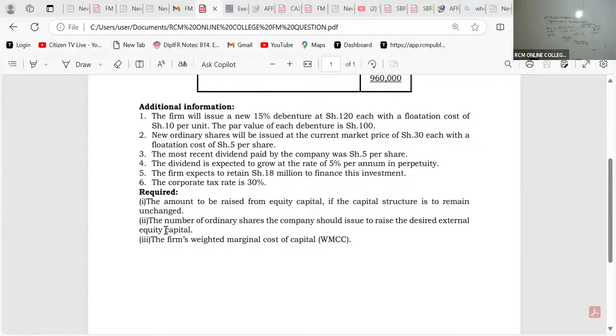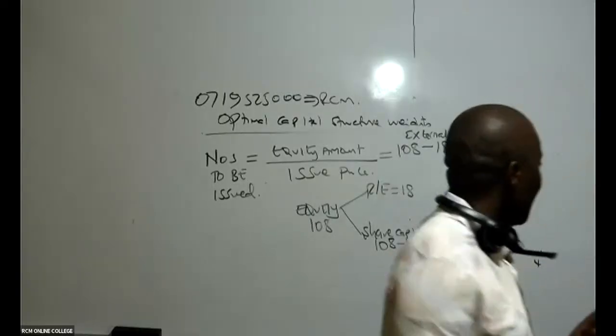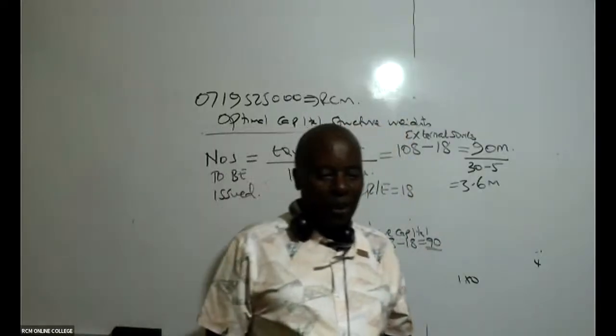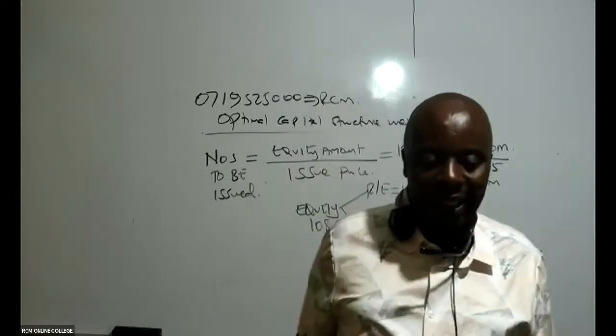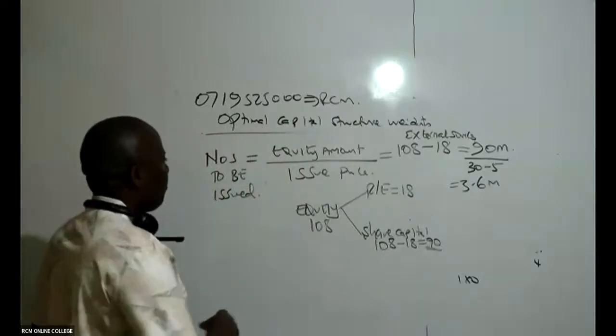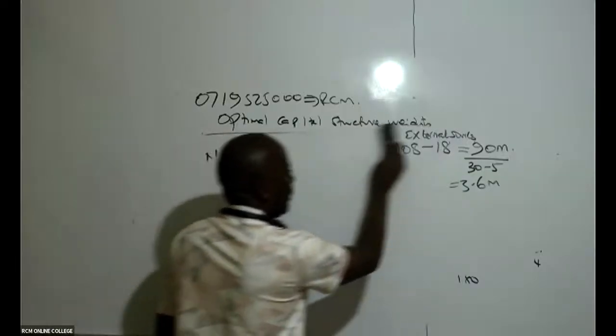Now, numbers 1 and 2 are done. Now we are doing number 3. They want me to give them the firm's weighted marginal cost of capital, WMCC. Now you need to know how to differentiate between WACC and WMCC. Is there anybody who knows the difference between the two?